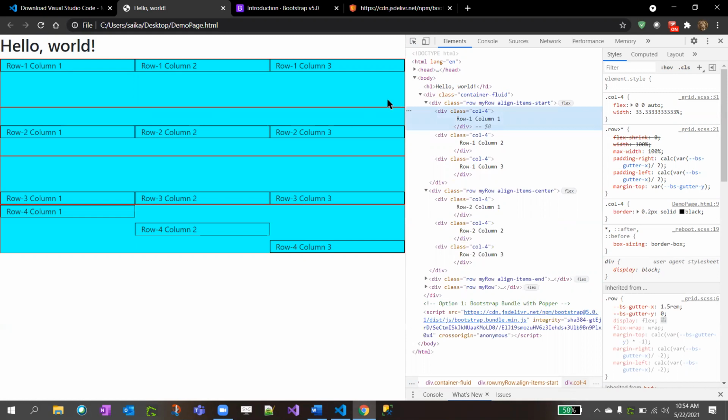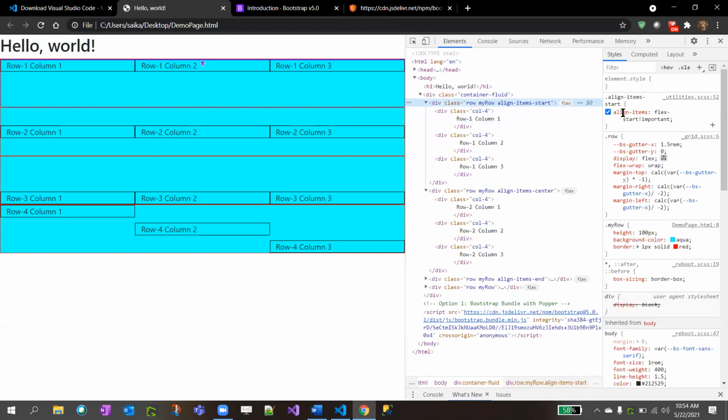So if you click on align-items-start, see, this is inbuilt CSS written by Bootstrap. We did not define it in our style section. The align-items-start is what they did. Align items, this is Bootstrap CSS, flex-start. We can also do this without Bootstrap, but we should use Bootstrap for more usability.